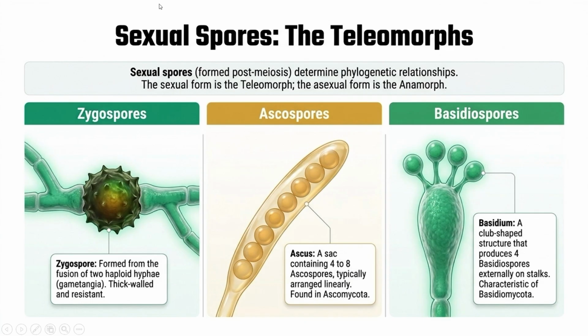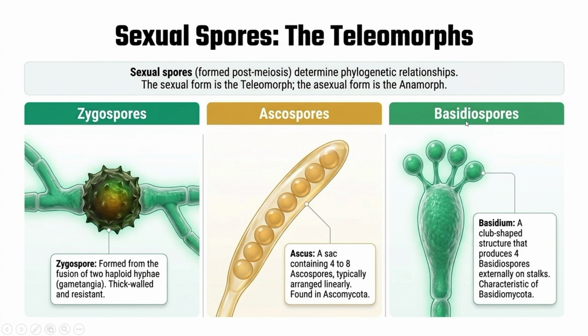Now, sexual spores are formed after meiosis and are important for fungal classification. The sexual stage is called the teleomorph, while the asexual stage is called the anamorph. The three important sexual spores are: zygospore, produced by fusion of compatible hyphae, thick-walled and resistant; ascospore; and basidiospore.